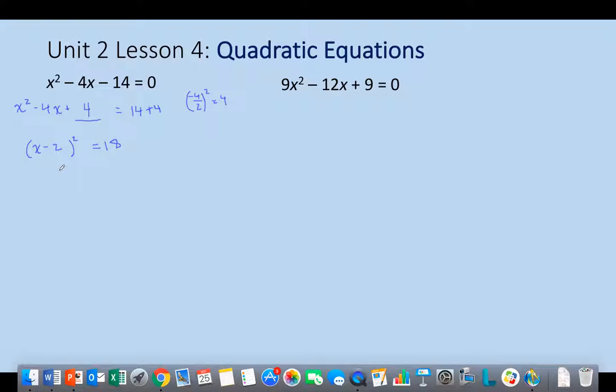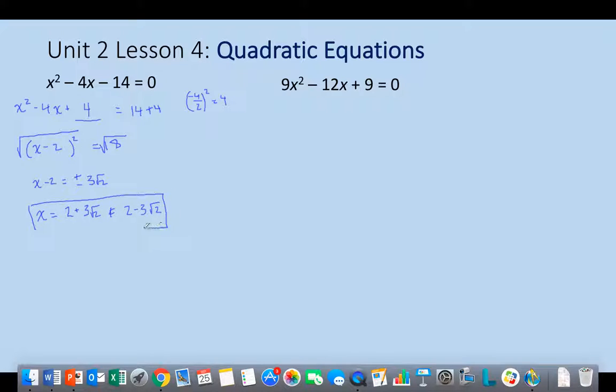All right, now I've more or less turned this into the same one that I had before in the previous slide. I'm going to take the square root of both sides, and now I've got x minus 2. On the right-hand side, I'm going to wind up with the square root of 9 times the square root of 2, which would be positive negative 3 radical 2. And then to finish this off, I'm just going to add 2 to both sides, and so I've got 2 plus 3 radical 2 and 2 minus 3 radical 2.